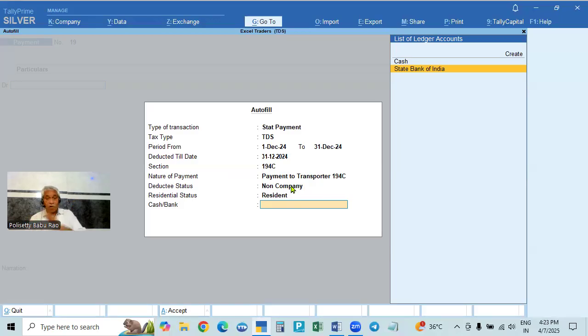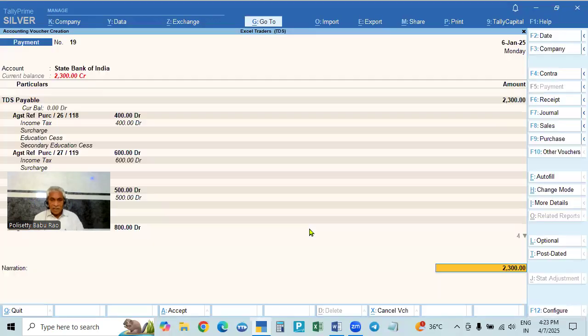The total amount should not be paid in one voucher because it is asking for the section. So another section you cannot enter here. So section-wise you have to make the payment. And generally, any tax you have to pay through cheque only, that is cheque or online. No cash payment. So select this, enter this.